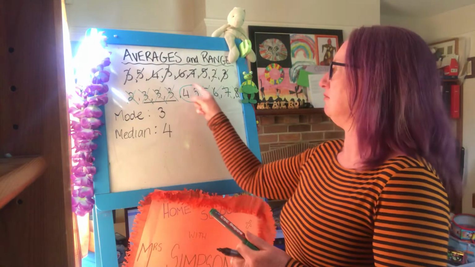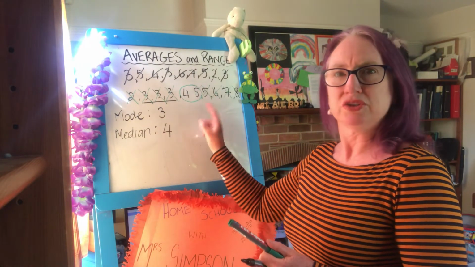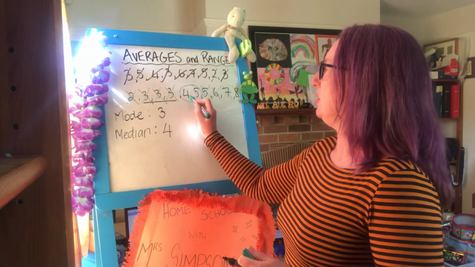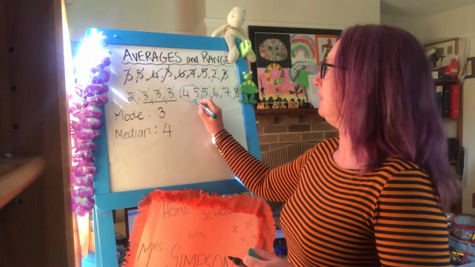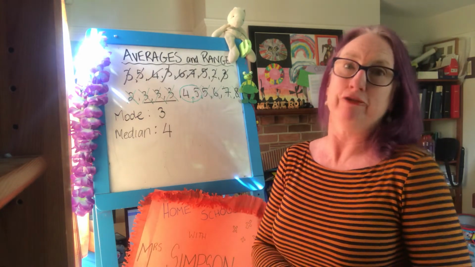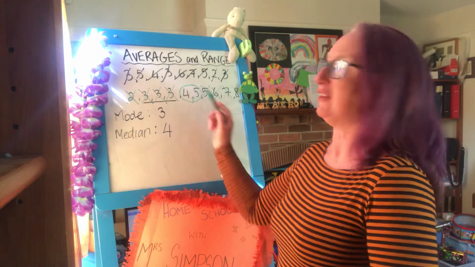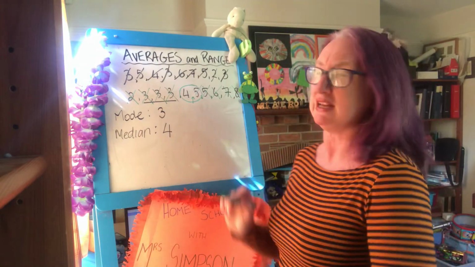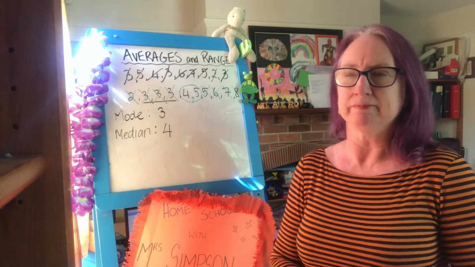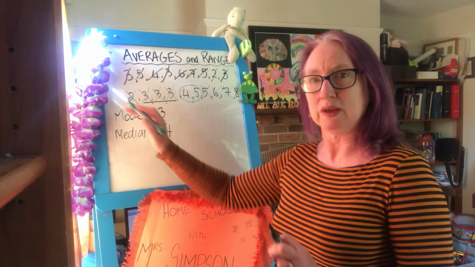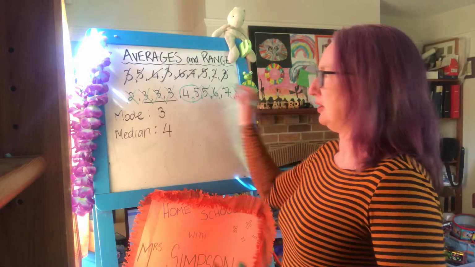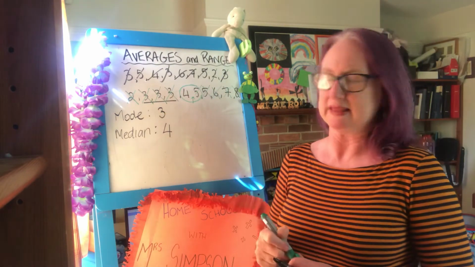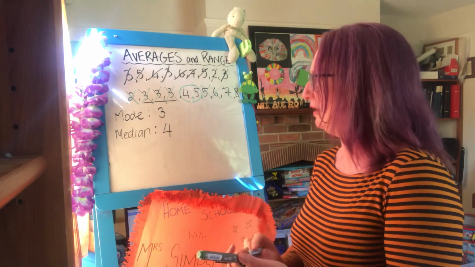What I do is, if I've got 2 numbers in the middle, you circle them and find out what is in between these 2 numbers. So in between 4 and 5, the middle is 4.5. You add them up, 4 plus 5 is 9. Find halfway, 4.5. So you would say the median was 4.5 in this case. So that's what to do if you have an even number of scores. You have 2 numbers in the middle, you find halfway between them. That will be your median. The mean.